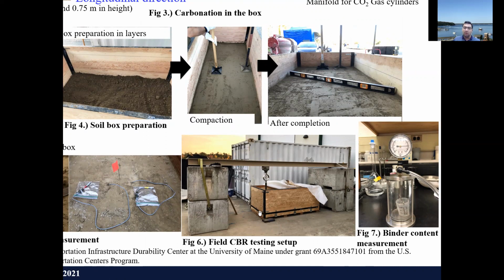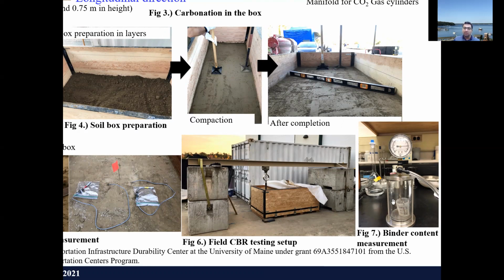Once the carbonation is completed, we want to collect samples from different locations at different depths to verify the spatial and temporal changes in the binder formation and the uniformity of binder throughout the whole box. In order to determine the final binder content, we adopt a quick calcium carbonate analyzer, using this calcium carbonate chamber that can give us the amount of calcium carbonate precipitated in the soil samples.